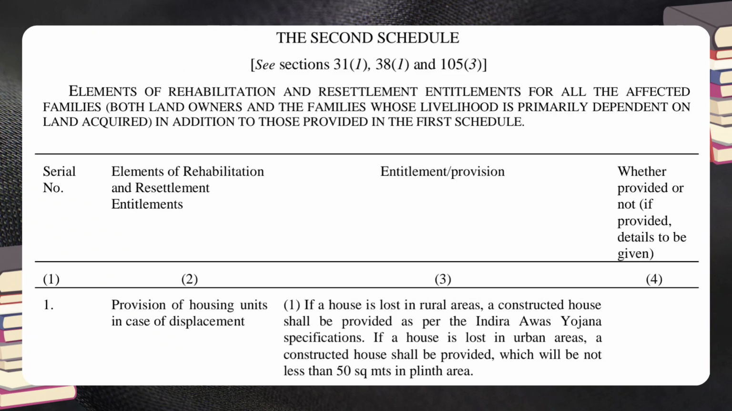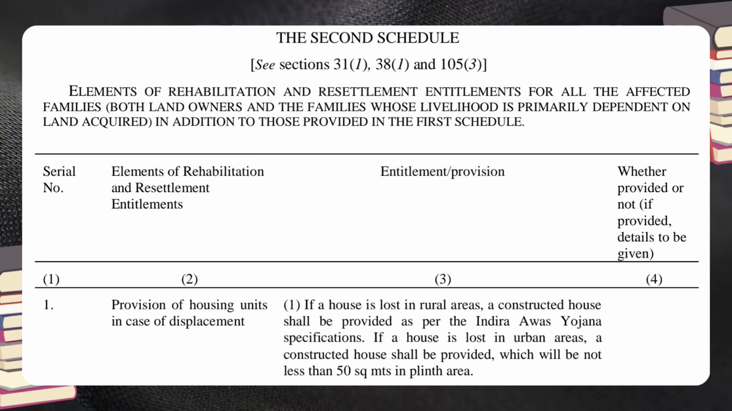The second schedule. See Section 31 subsection 1, Section 38 subsection 1 and Section 105 subsection 3. Elements of rehabilitation and resettlement entitlements for all the affected families, both landowners and the families whose livelihood is primarily dependent on land acquired, in addition to those provided in the first schedule. 1. Provision of housing units.